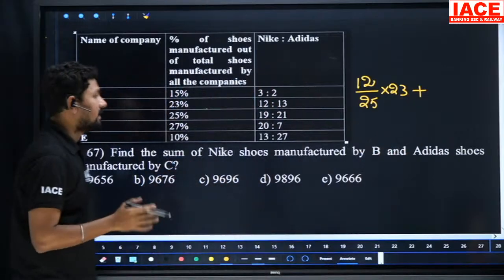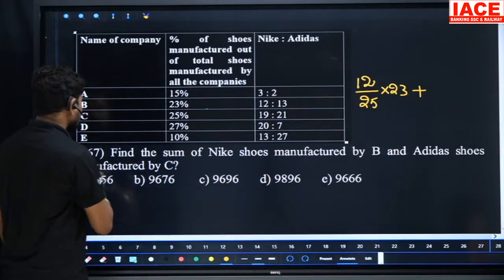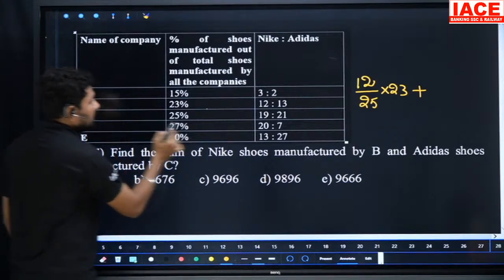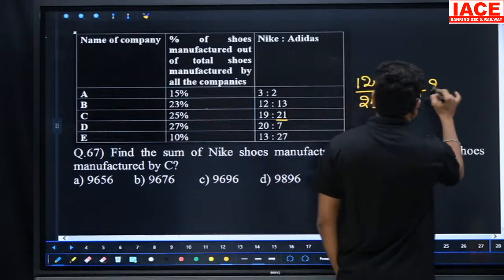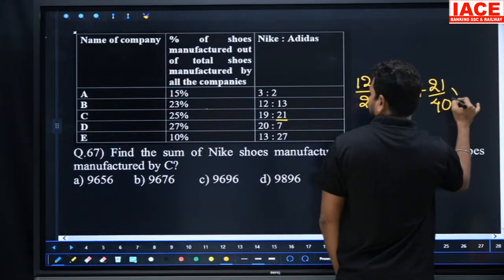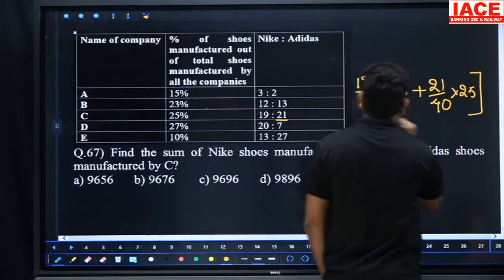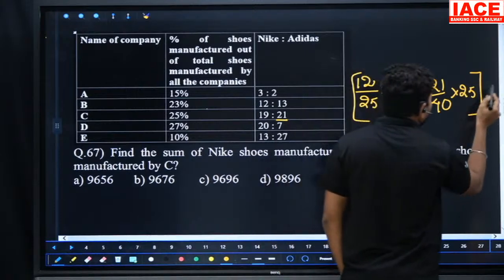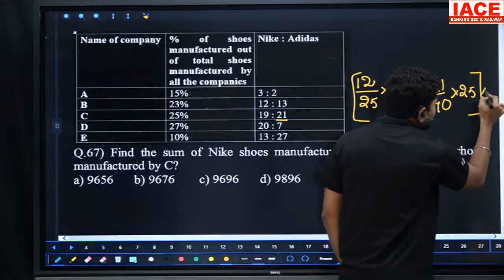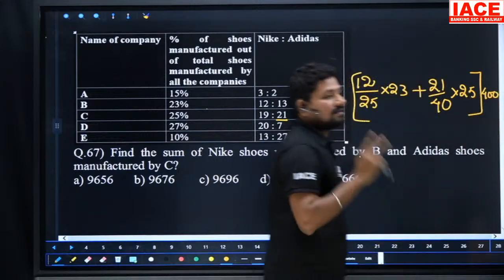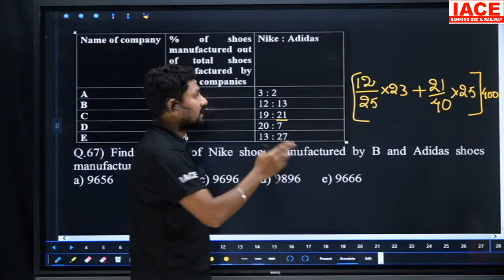Percentage wise, two zeros cancel. We just have to remember it. Adidas shoes manufactured by C means it is 21 parts. So 21 by 40 into 25. We should multiply with the total, 40,000. Instead of 40,000, I am writing 400. Why am I writing 400? The two zeros will cancel for the percentage wise.